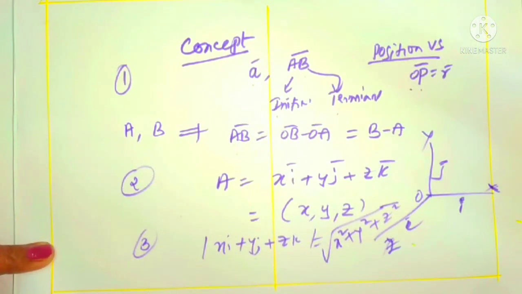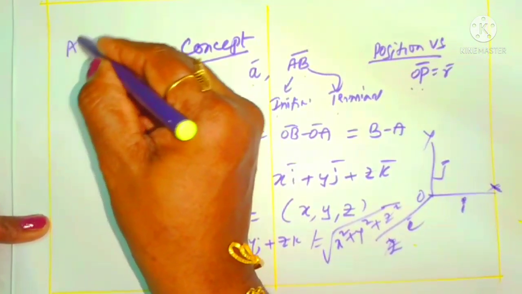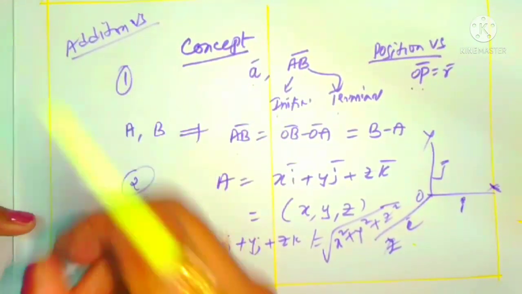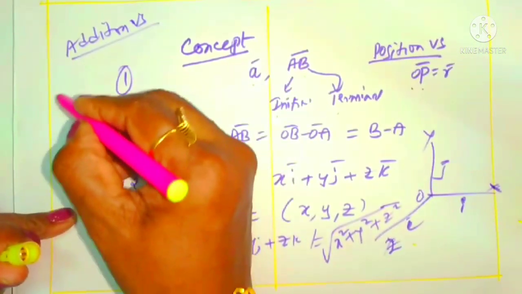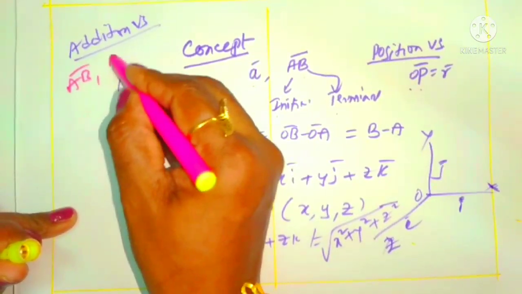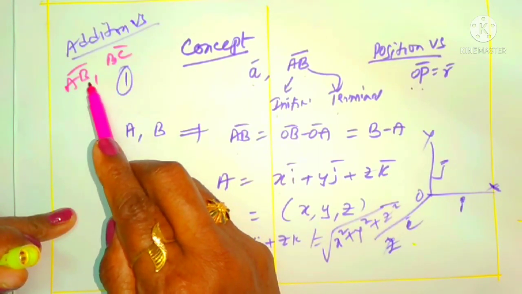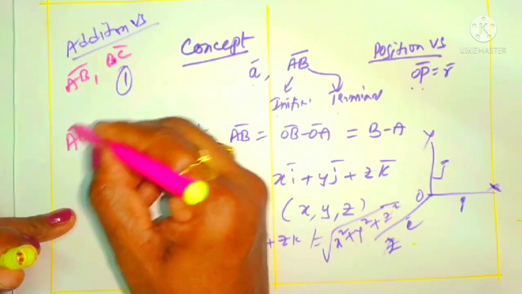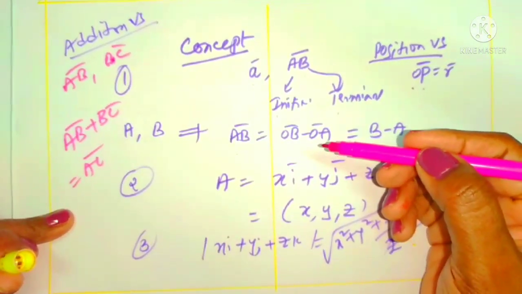One more point you have to know: how can you add two vectors? Two or more vectors we can add, the addition of vectors. That is the major point here. When is it possible? Two vectors are in the form like this: AB is one vector, BC is another vector. The terminal point of the first vector is the same as the initial point of the second vector. Then you can add them: AB plus BC is in the direction of AC. This is called the addition of two vectors.